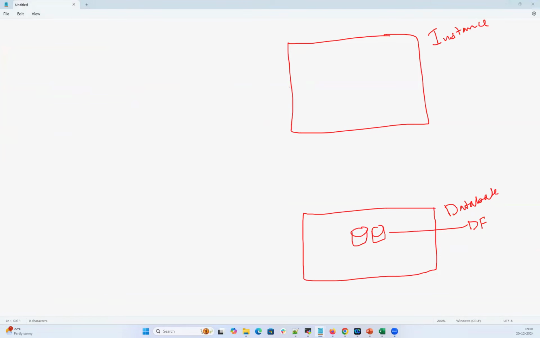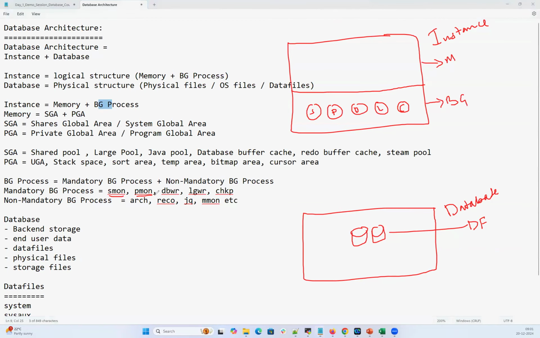If I go back here, I can divide this one. This is my instance. This is my memory and this is my background process. In the background processes, I talked about SMON, PMON, DBWR, LGWR, and the checkpointer. These are my mandatory background processes: SMON, PMON, DBWR, LGWR, checkpointer. And there are some other non-mandatory background processes: archiver, recoverer, and all those things.